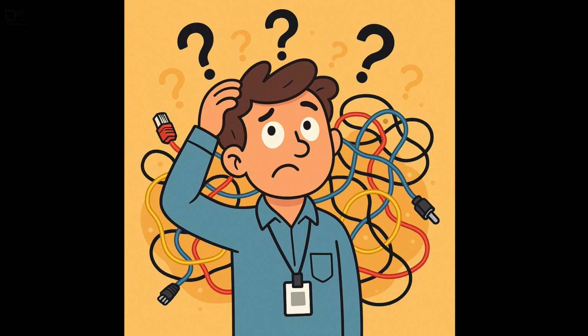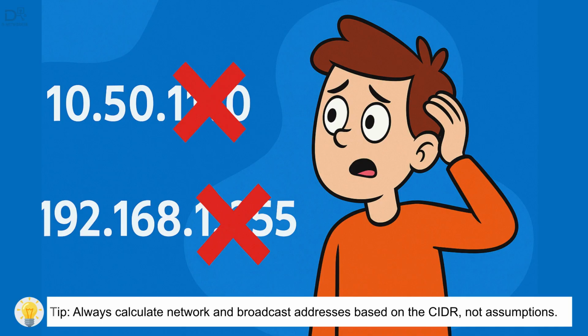Hey subnetters, today we're talking about the most common subnetting mistakes and how to avoid them. Mistake 1. Assuming IPs ending in .0 or .255 are always reserved. The truth? It depends on the subnet. For example, in a /23 network, an address ending in .0 can actually be a valid host.